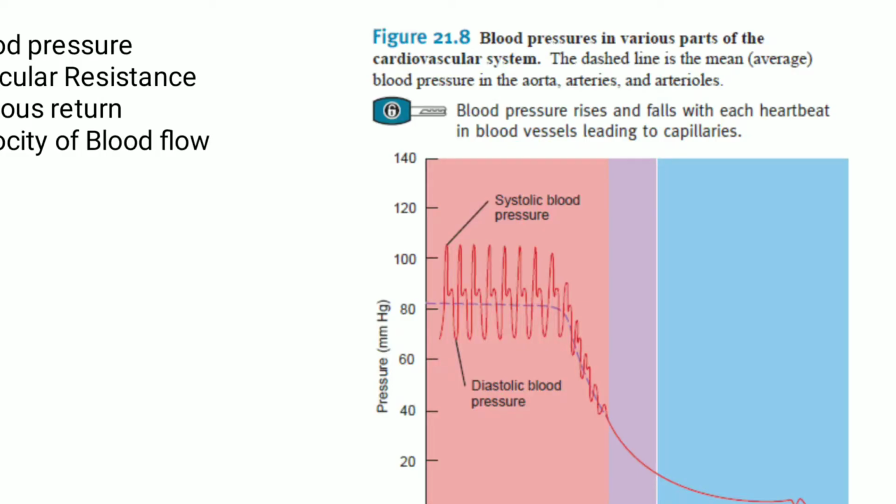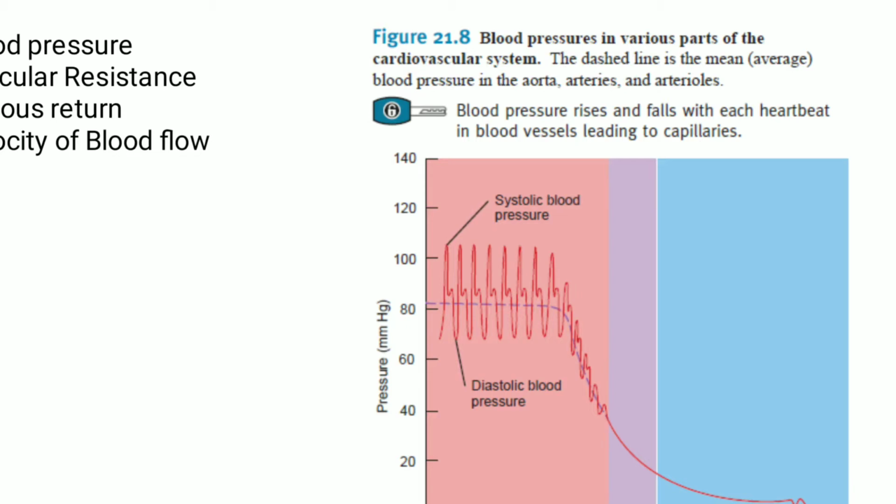What is blood pressure? Blood pressure is the hydrostatic pressure exerted by the blood on the walls of a blood vessel. The contraction of the ventricles generates blood pressure or BP. The blood pressure depends upon three factors. One is the cardiac output, the other one is the blood volume, and the third one is the vascular resistance.